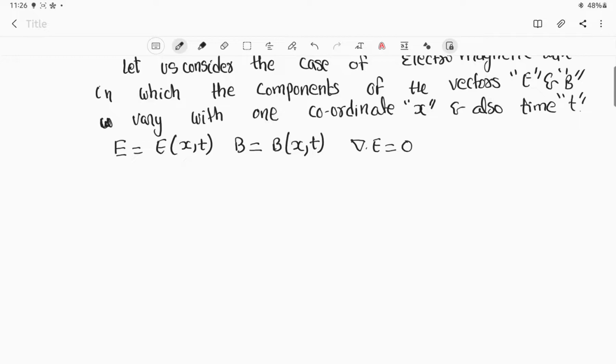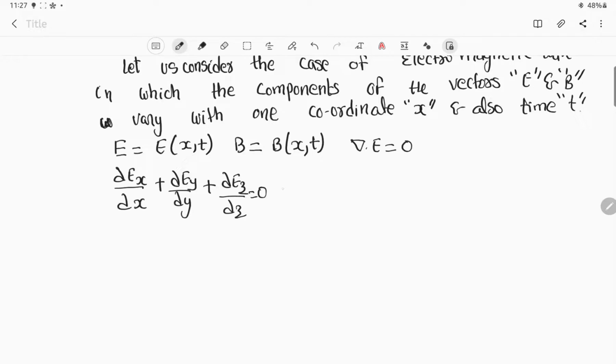Whenever you use del, so del is nothing but ∂/∂x plus ∂/∂y plus ∂/∂z. Since it is associated with a vector quantity, here we are just associating del with the vector quantity E. So how can we expand it? We expand it as ∂Ex/∂x plus ∂Ey/∂y plus ∂Ez/∂z, which is equal to 0.